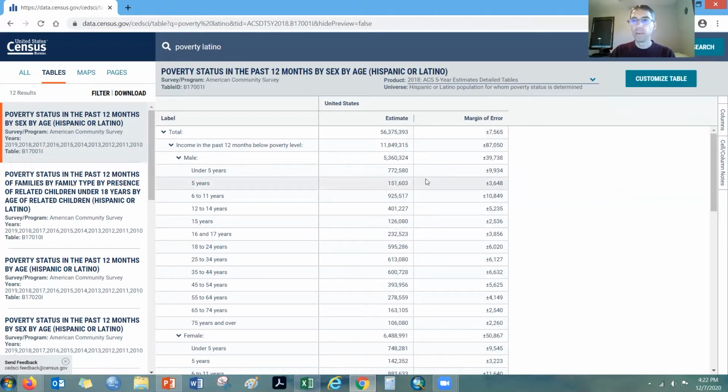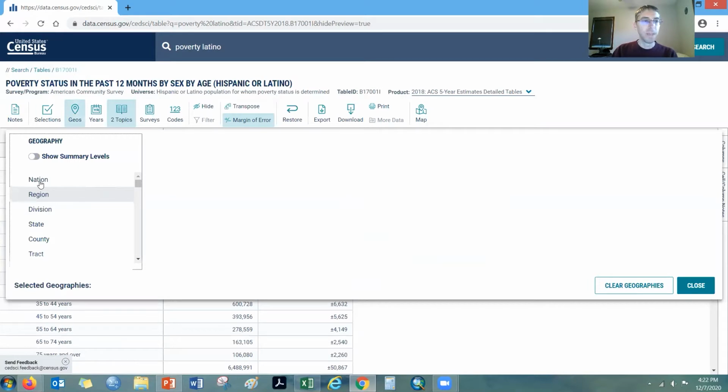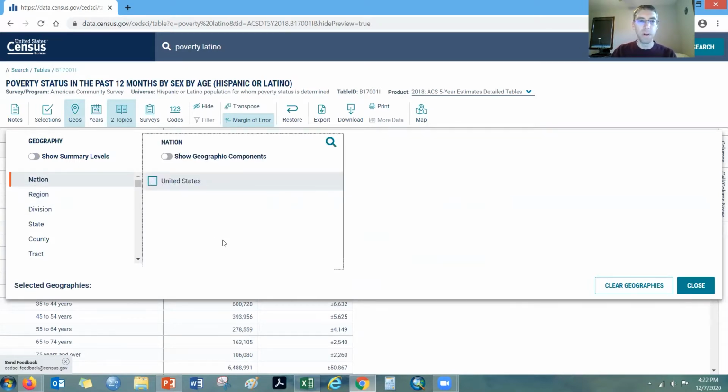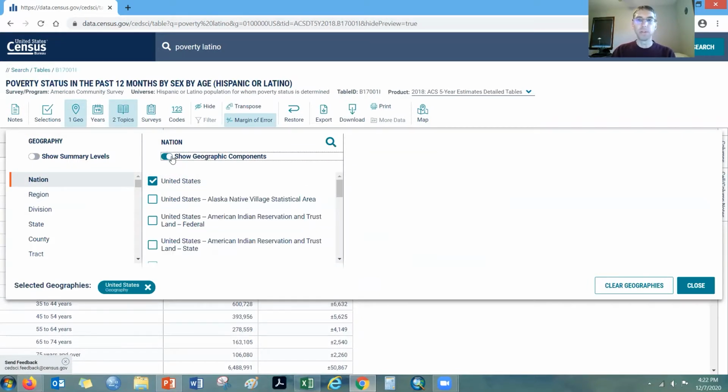Then I'm going to customize the table so I can get additional geographies for these various metro areas. I'm going to click the geography menu here, and that will allow me to take a peek at this information. I do want to grab the data for the United States overall. Moreover, since I'm going to be doing this for metros, I want to compare to all metro areas. So there's the metro portion of the United States.